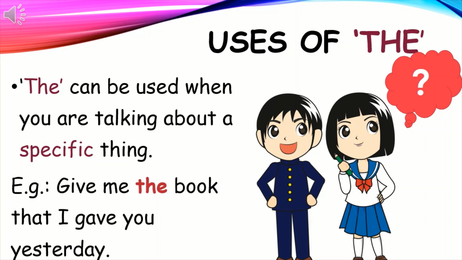Now can we check the uses of the? Yeah, the can be used when you are talking about a specific thing. For example, give me the book that I gave you yesterday. Here, the person who is asking for the book is specifying which book he is asking about. He is telling, give me the book that I gave you yesterday. So, in that kind of situations, when we are talking about a specific thing, we can use the.